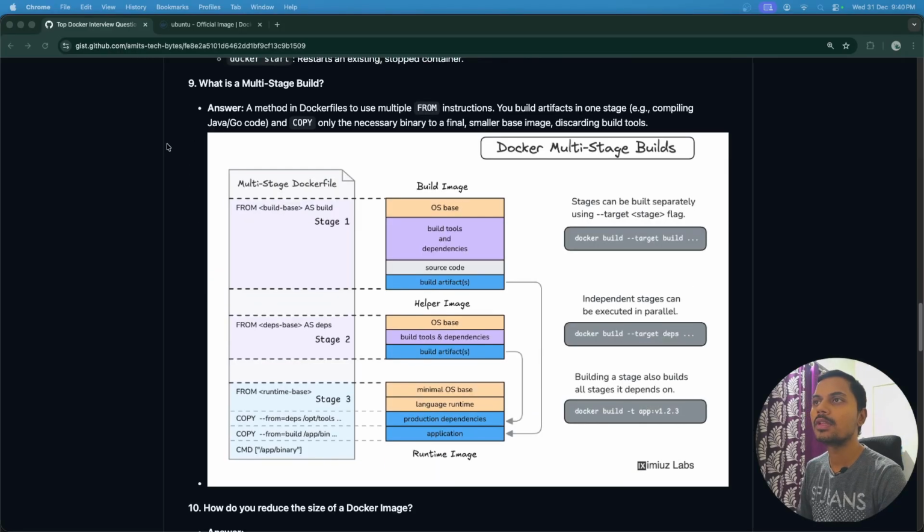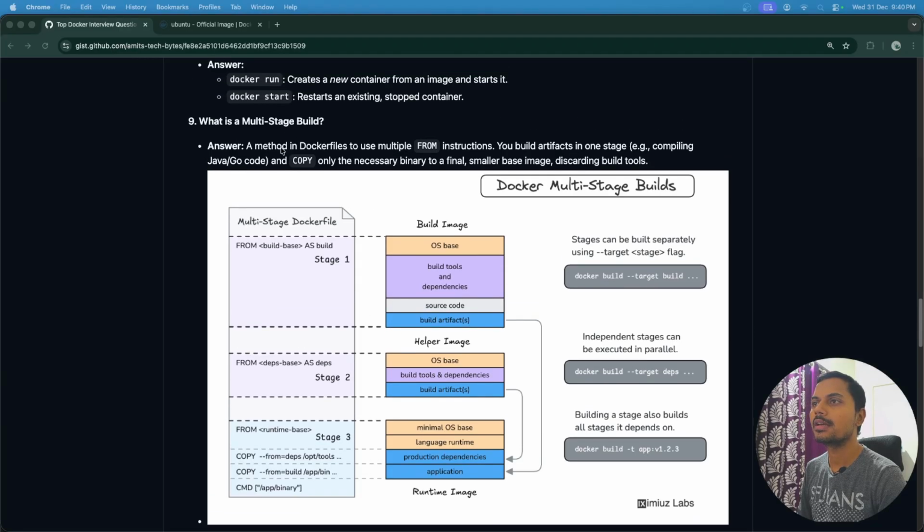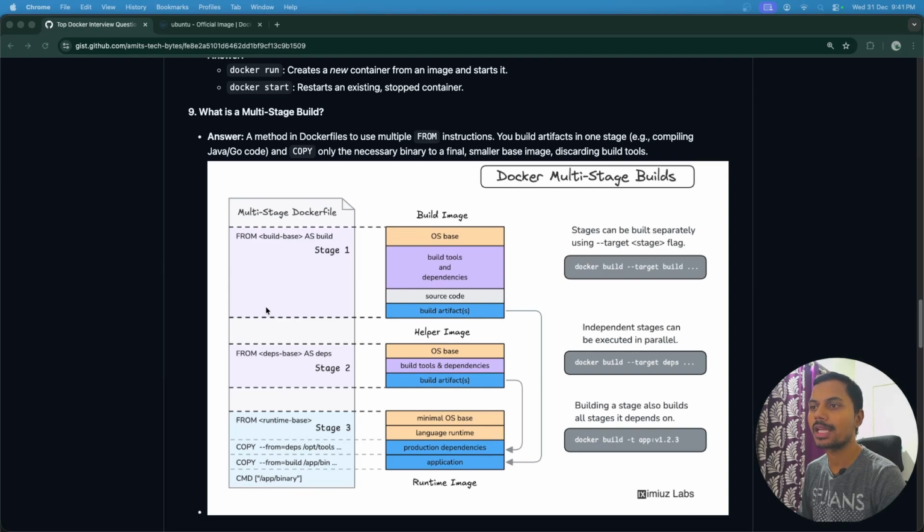Next question is, what is a multi-stage docker file, or multi-stage build in docker? So the answer is a method in docker file to use multiple from instructions. When we are creating a docker file, inside that we mention multiple from instructions. Consider this is a docker file, there are multiple from instructions we have mentioned. The first from is one stage, the second from is a second stage, and the third would be the final stage.